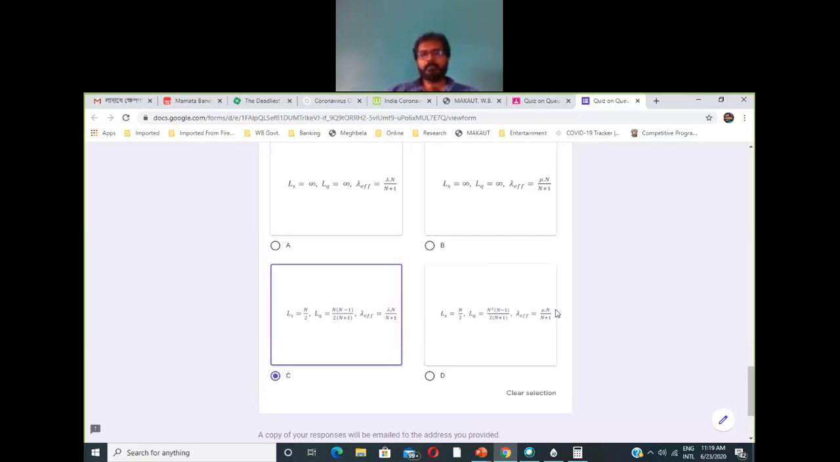In lambda effective, mu cannot come over here. So those who have chosen this option, this should not be chosen. I mean, if you look at it, it should not be this one. So this is the case.